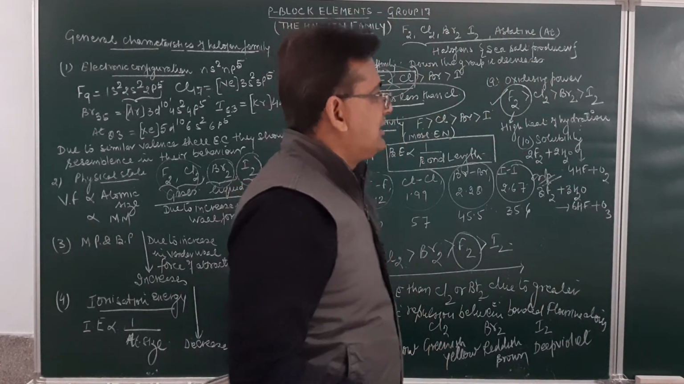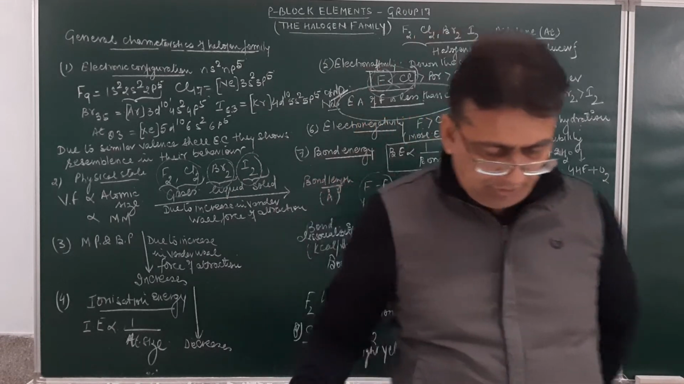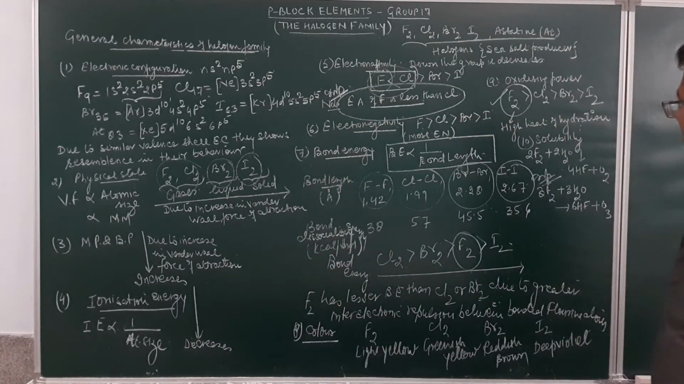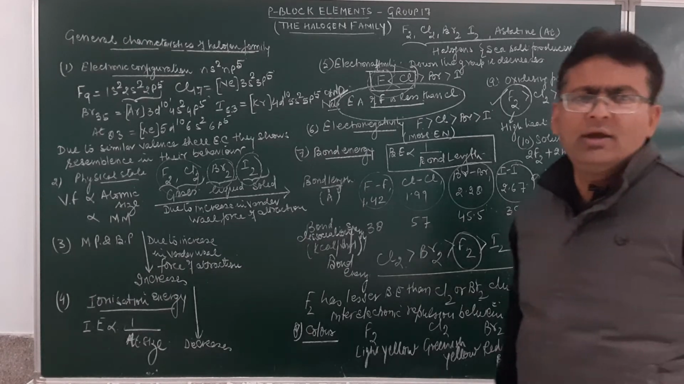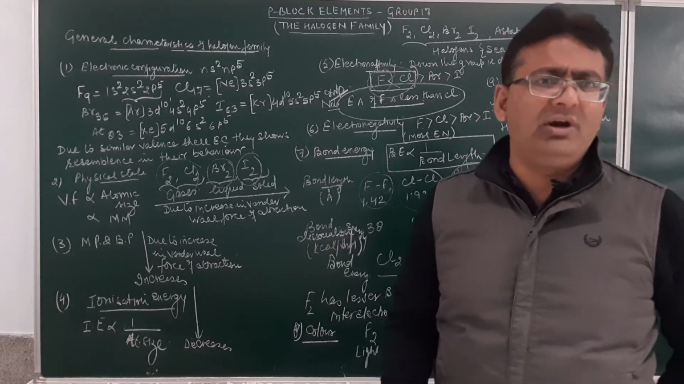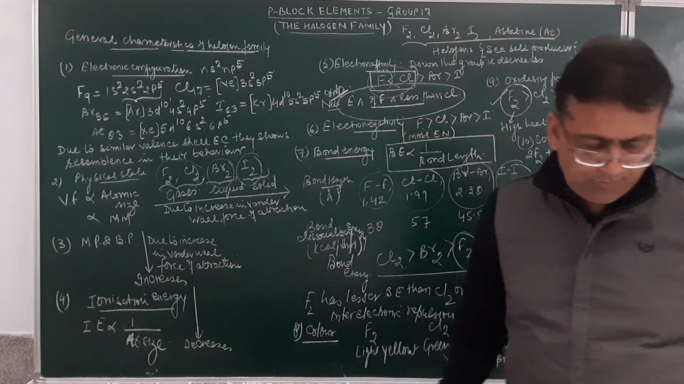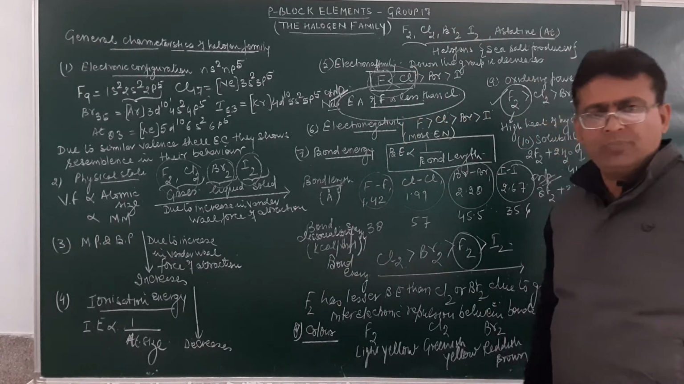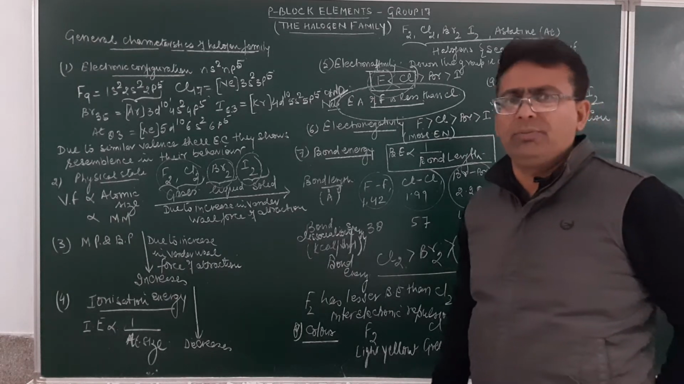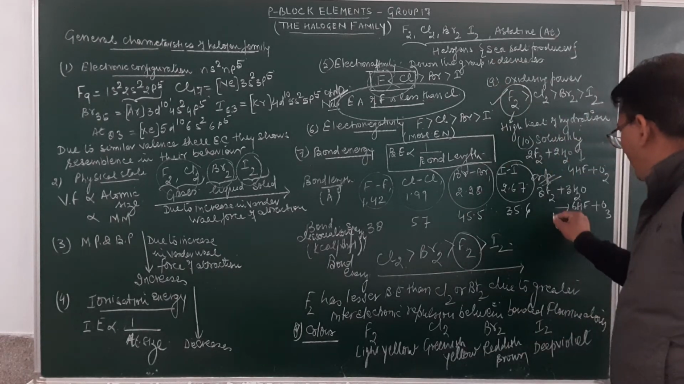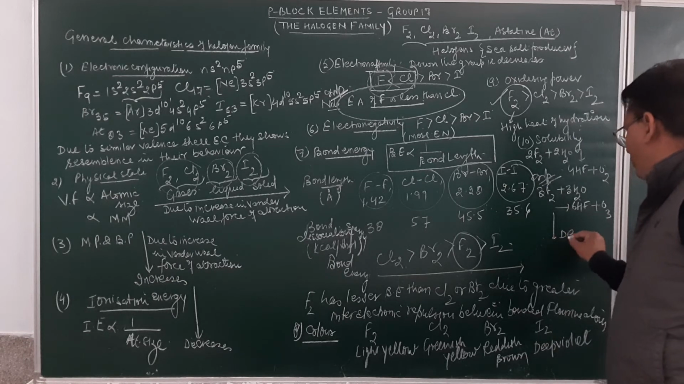Now, solubility decreases on moving down the group. However, they are slightly soluble. Chlorine dissolved in water results in chlorine water. Bromine dissolved in water results in bromine water. Iodine normally is insoluble in water. So, as we move down the group, the solubility in water goes on decreasing.